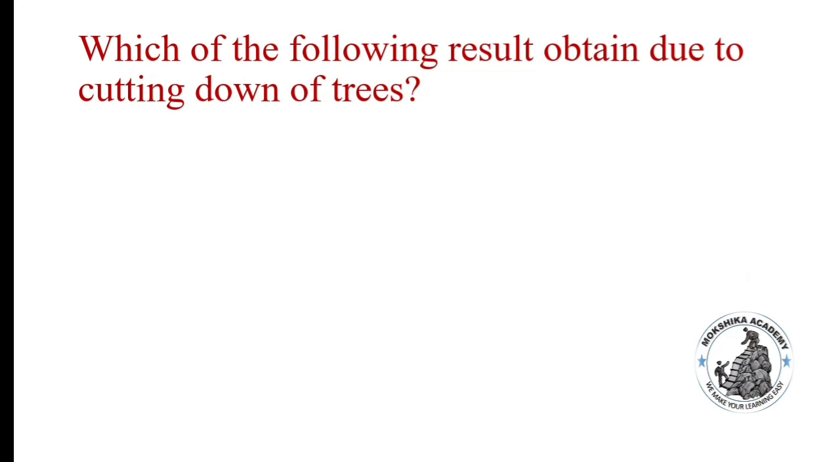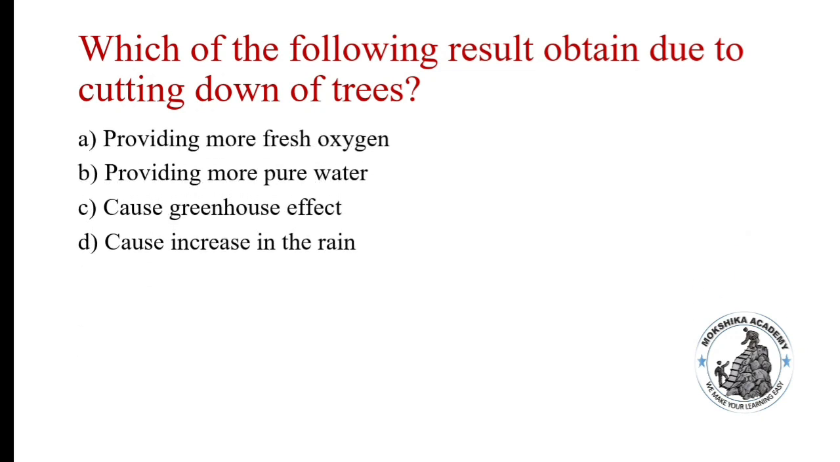Which of the following is the result obtained due to cutting down of trees? Providing more fresh oxygen, providing more pure water, cause greenhouse effect, cause increase in the rain. Correct answer is cause greenhouse effect. If we cut down the trees, it causes greenhouse gases to increase. Hence, cutting down the trees is related to the greenhouse effect.